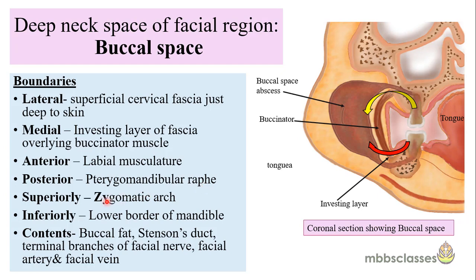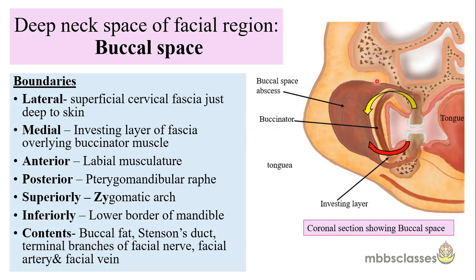This pterygomandibular raphe is the posterior boundary of the buccal space, but it is the anterior boundary of the pterygoid space. So you can see that the buccal space can communicate posteriorly with the pterygoid space. Superiorly, the buccal space is limited by the zygomatic arch. Inferiorly, by the lower border of the mandible. You can see this is the mandible. The lower border is the lower limit of the buccal space.